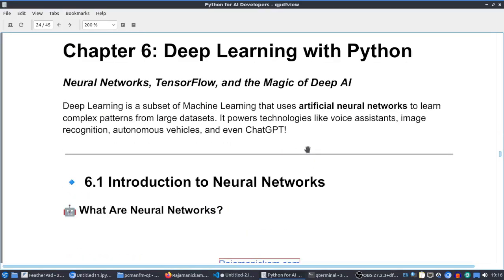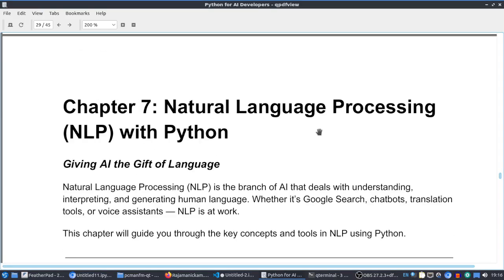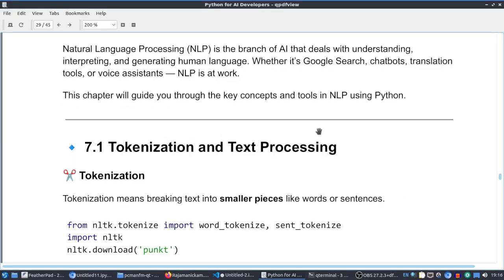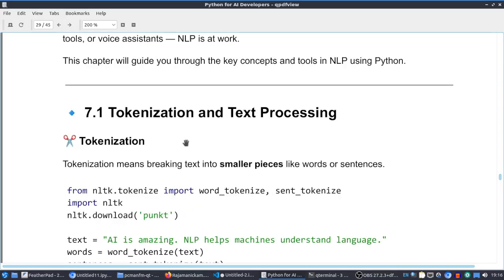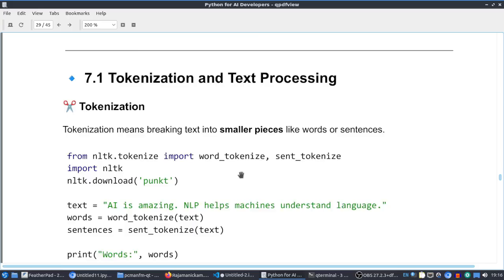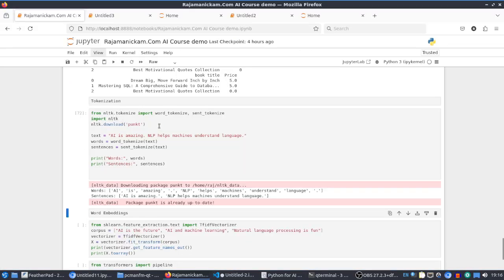As I said, for deep learning also we can use Python libraries like TensorFlow and PyTorch. And for NLP, natural language processing, Python also has various libraries. Especially tokenization is very important. That is just breaking text into smaller pieces like words and sentences. For that we can use the NLTK library. So I'm just running this. It's using NLTK, and the text is "A is amazing."